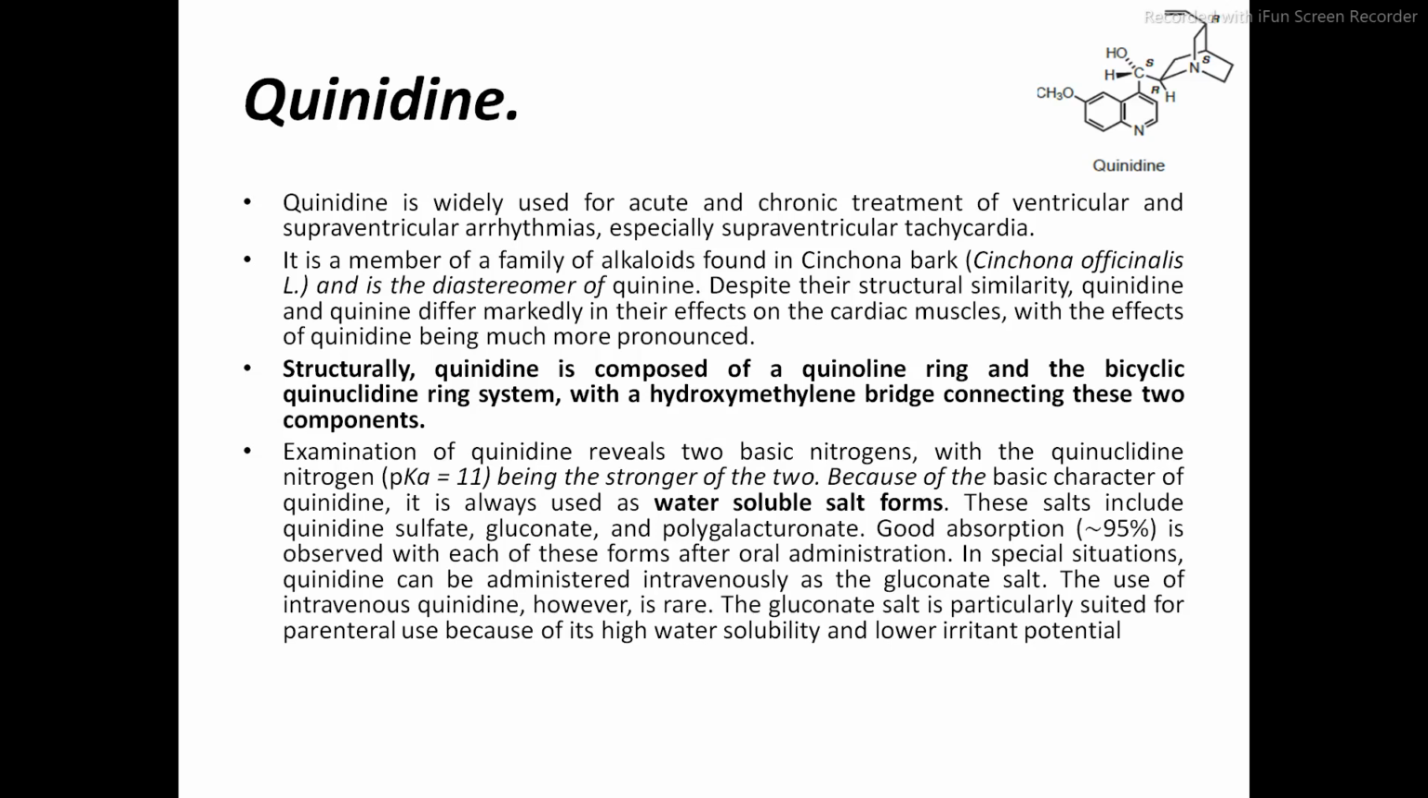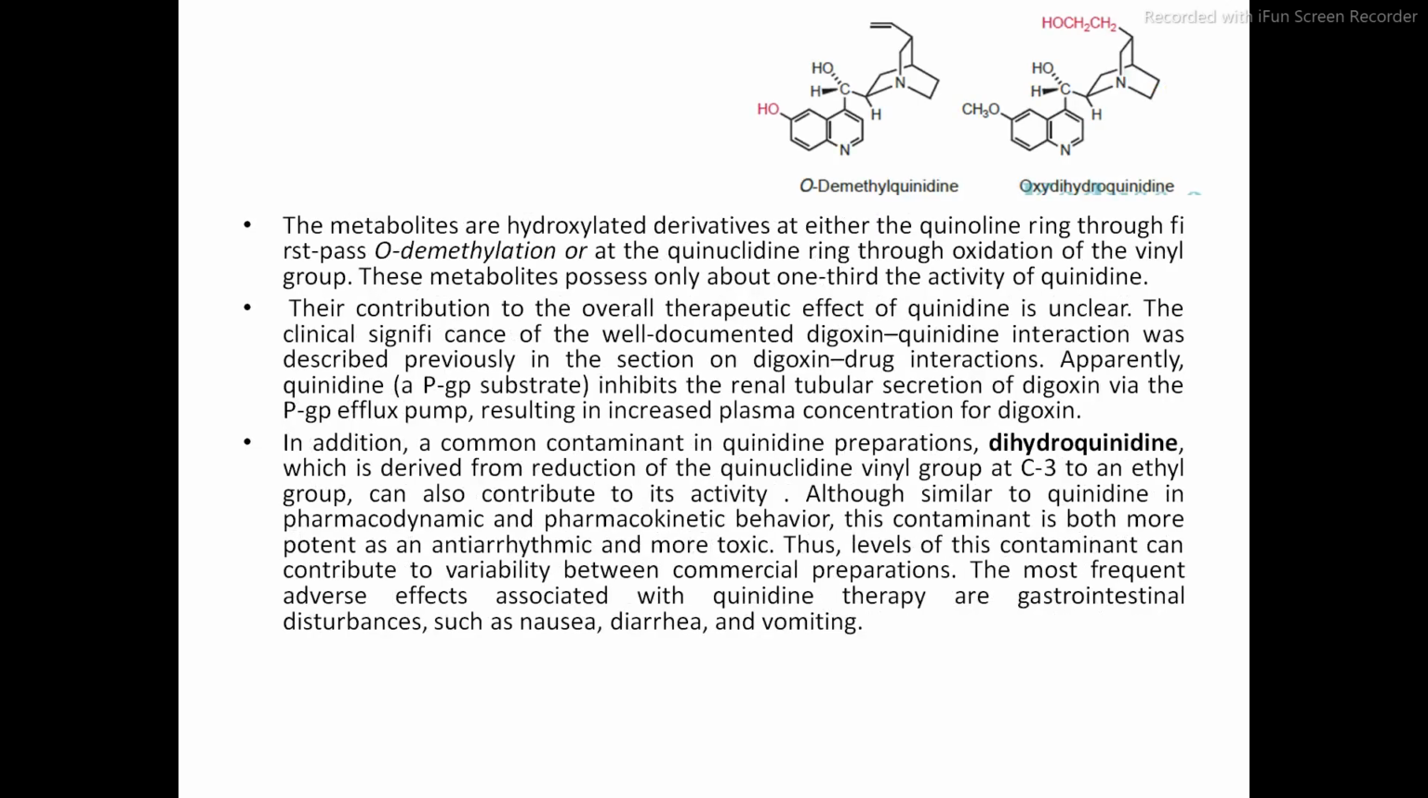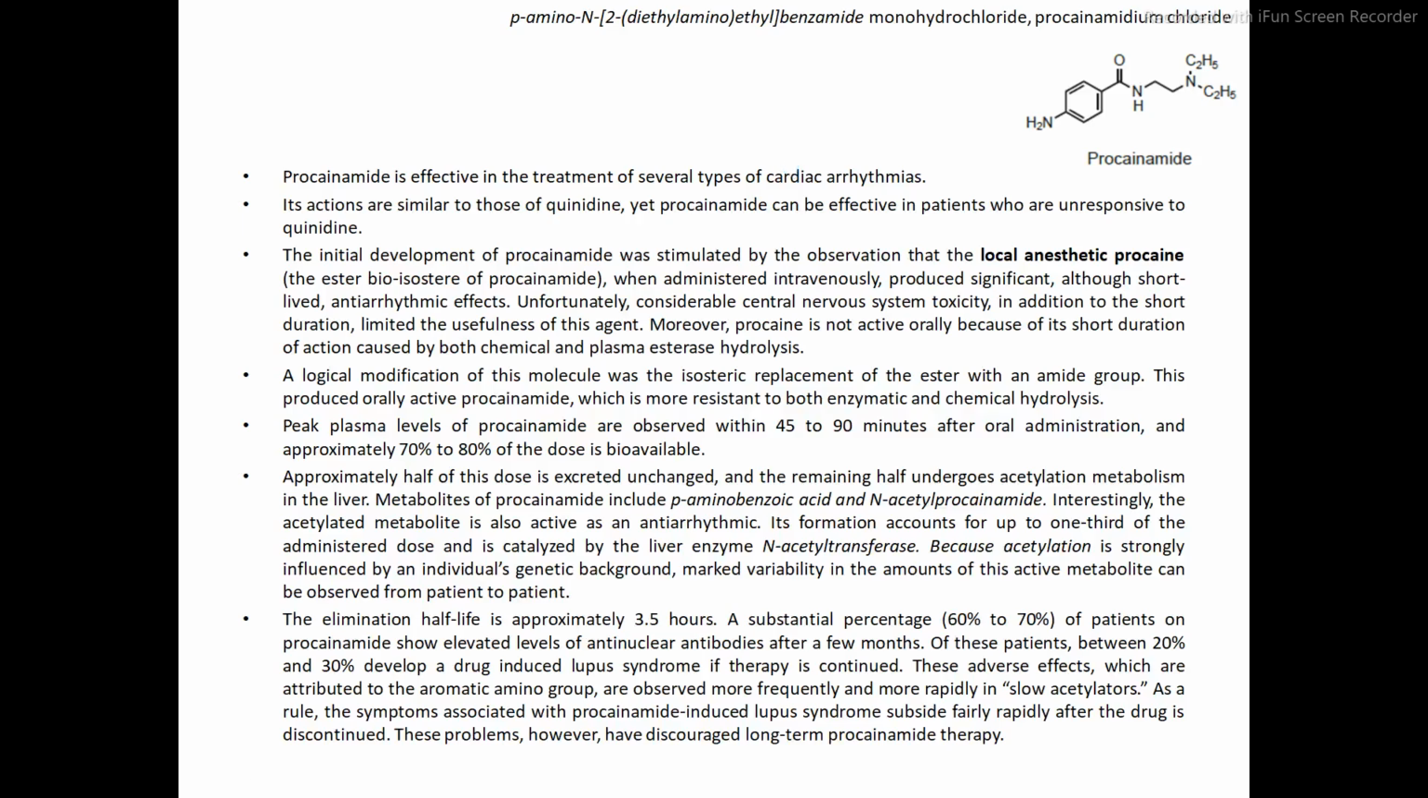And this quinidine, as we know, is an alkaloid isolated from the cinchona bark. And these are the metabolites, O-demethylquinidine and oxydihydroquinidine. These metabolites are formed from the hydroxylation process, either at the quinoline ring or at the quinuclidine ring. And the metabolites that are formed are less potent as compared to the parent drug, quinidine. So this is all about quinidine.